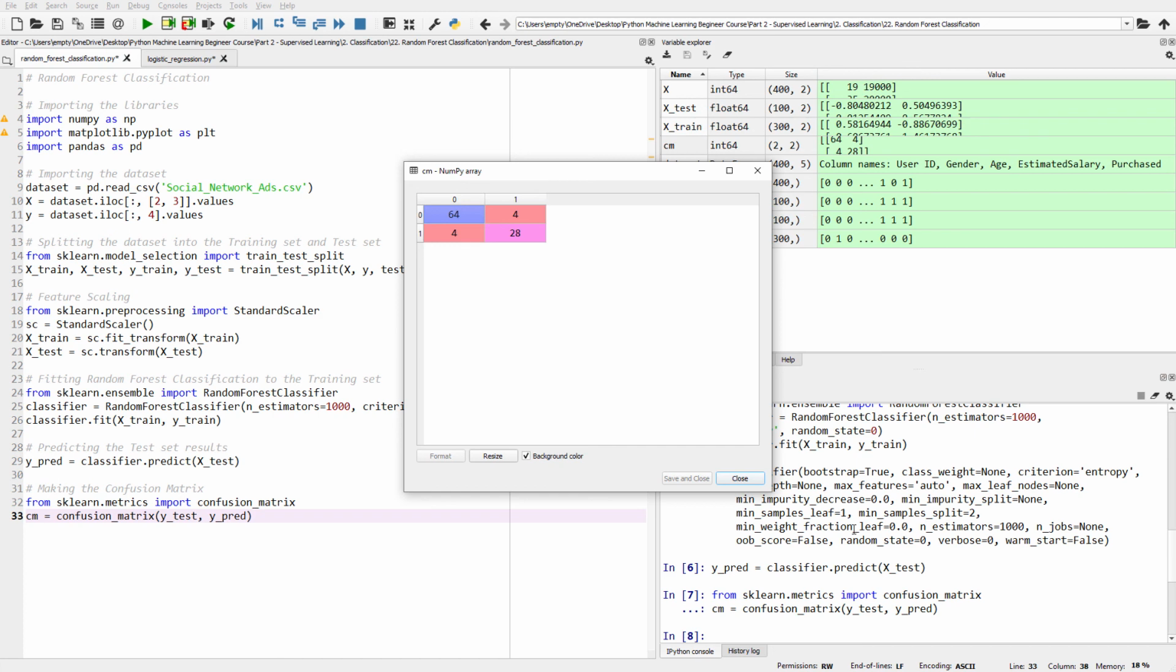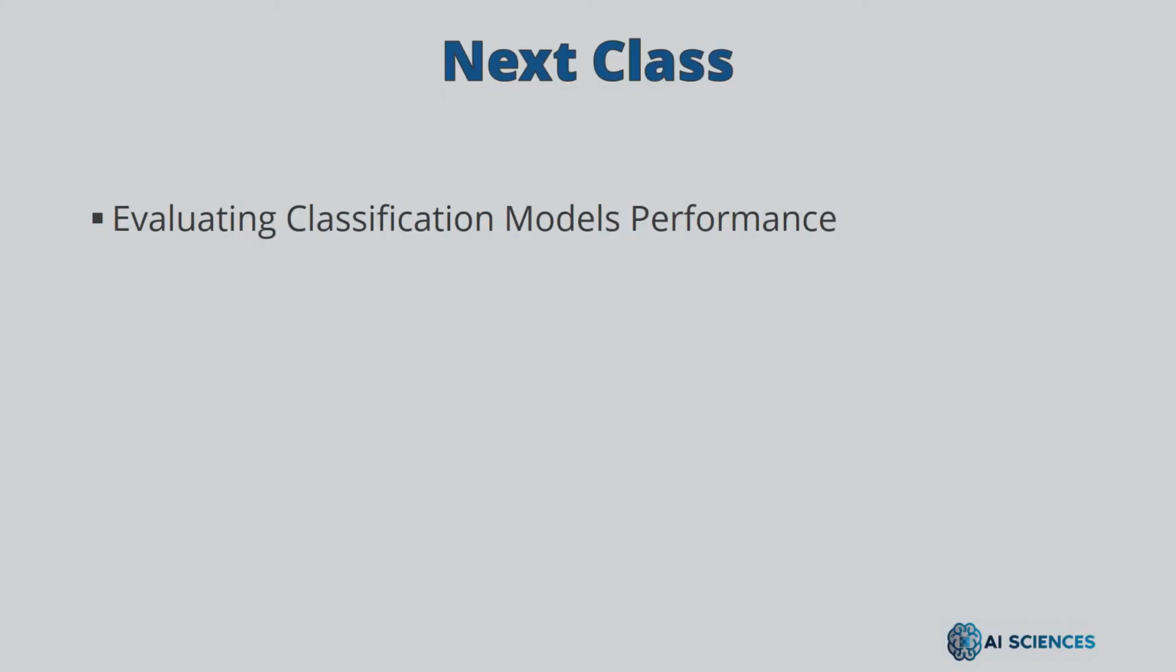So that's it for our random forest classification lecture. In the next lecture, we are going to talk about how to evaluate our classification model's performance.